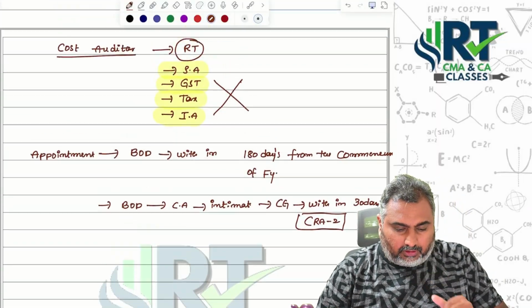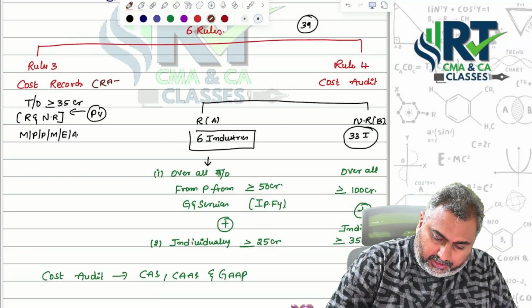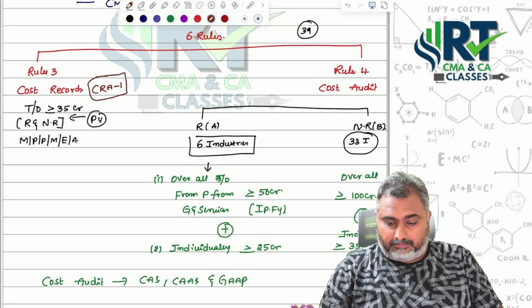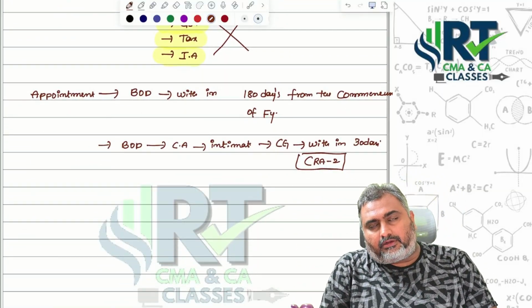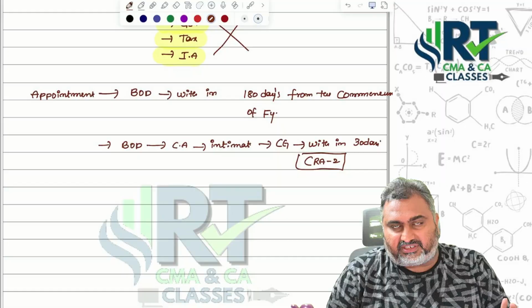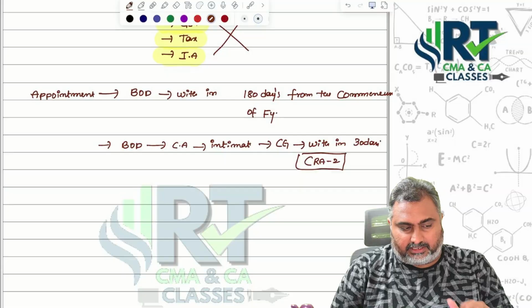CRA-1 is regarding what? This one. Cost records point of view. CRA-1, maintenance of cost record, should be covered under here. CRA-2: once the board of directors appoint the cost auditor, they need to intimate the Central Government in form number CRA-2 within 30 days of the consent appointment itself.